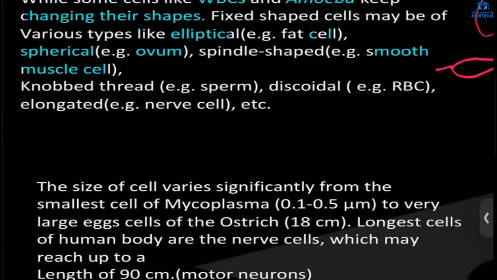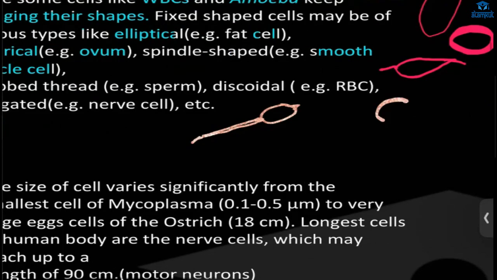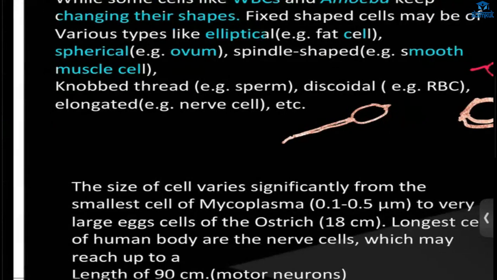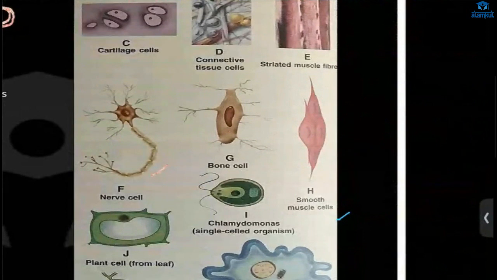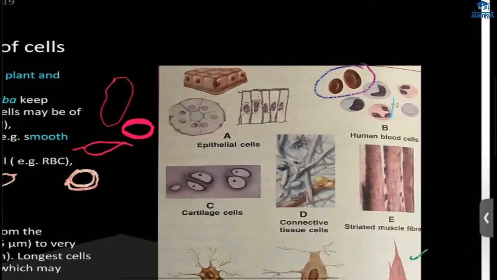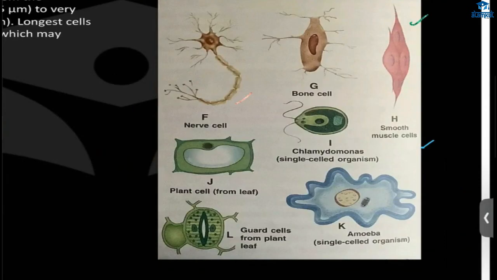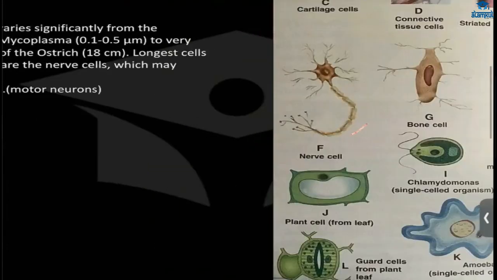Thread-like sperm, right? It is like this. Discoidal shape, it is like this. Disc. And elongated, yeah, elongated nerve cell. It is like this. Here we have all the cell types. Smooth muscle, spindle shape. This is the blood cell, discoidal shape, okay? Guard cell, amoeba. So different shapes are here.